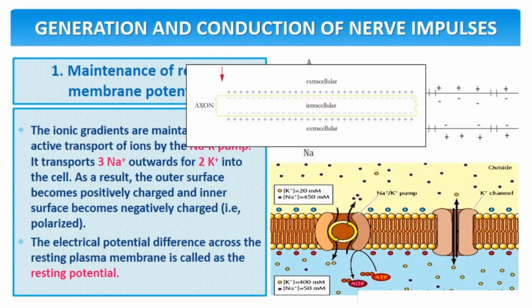Here you can see on the image the ionic gradients are maintained by the sodium potassium pump. Here on the screen you can see an image which shows the extracellular and intracellular ionic balance. The extracellular side is positively charged whereas the intracellular side is negatively charged. The electrical potential difference across the resting plasma membrane is called the resting potential.